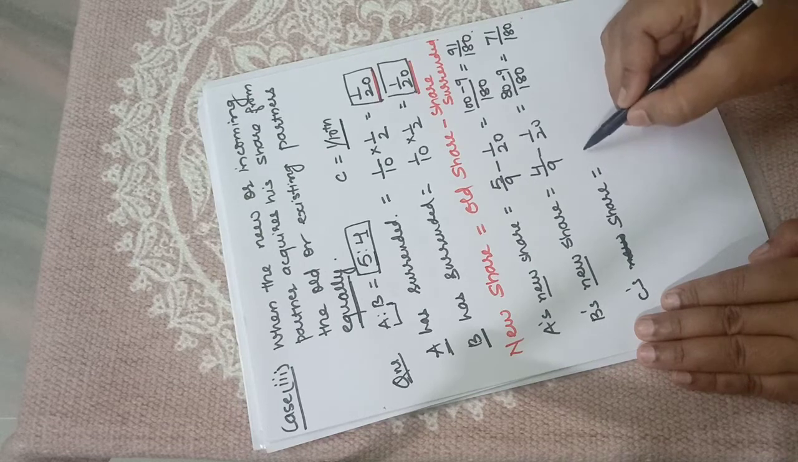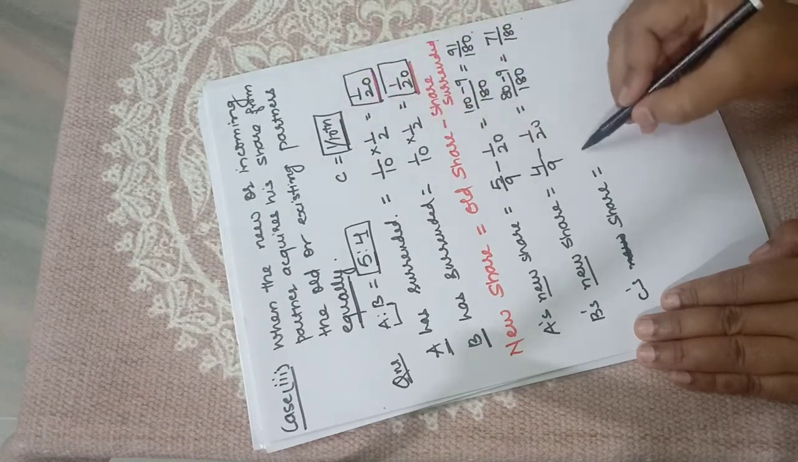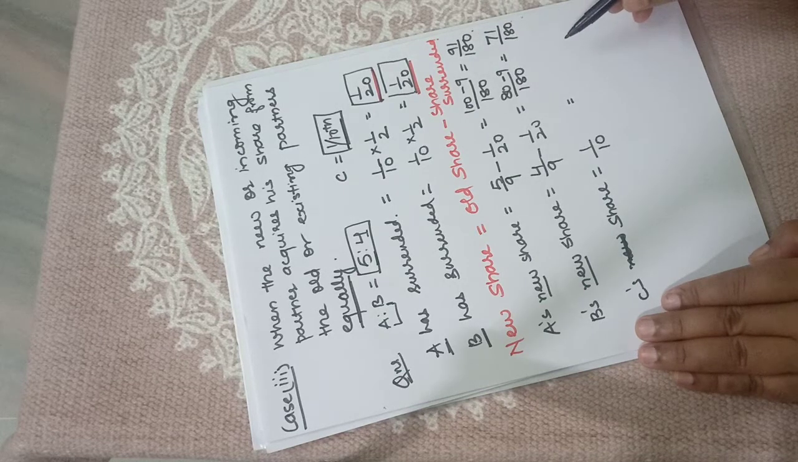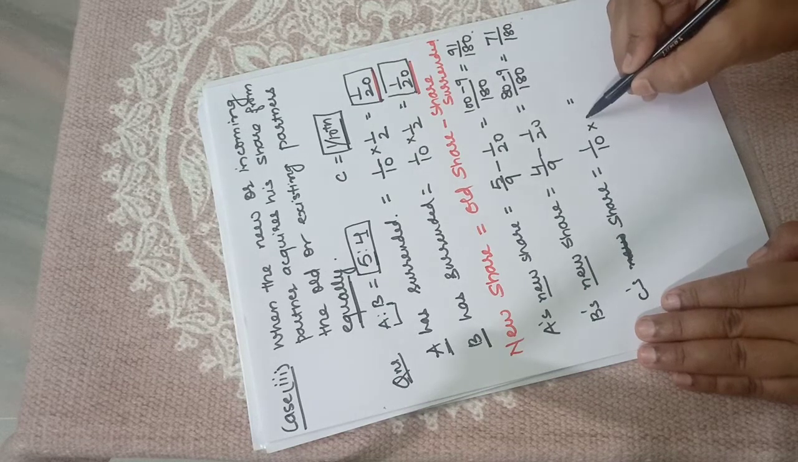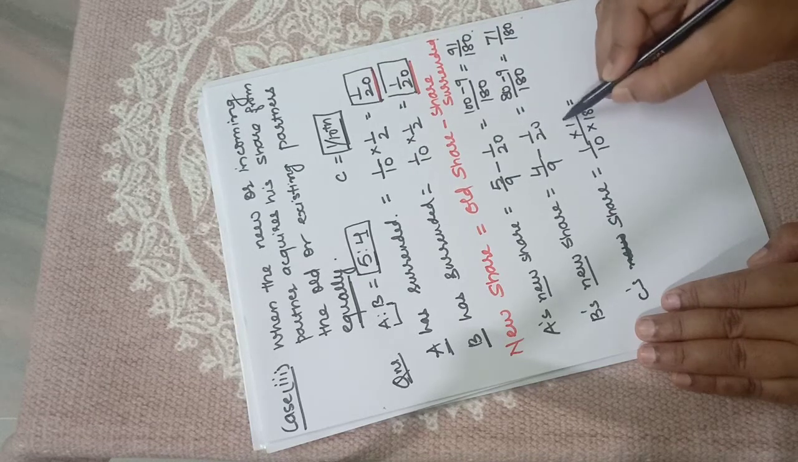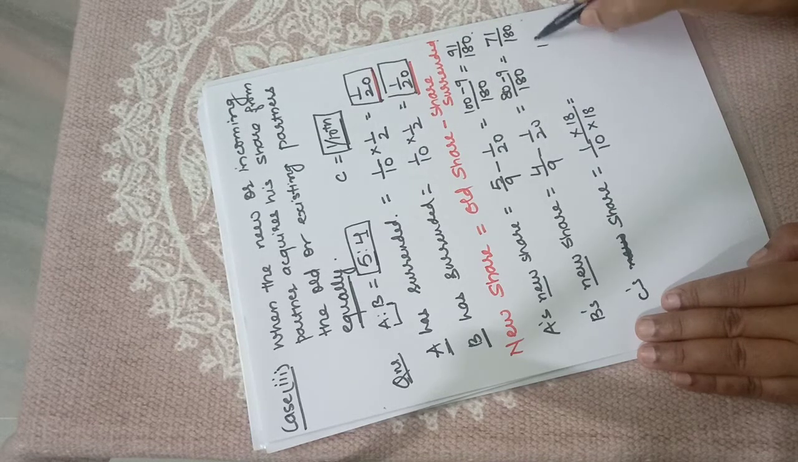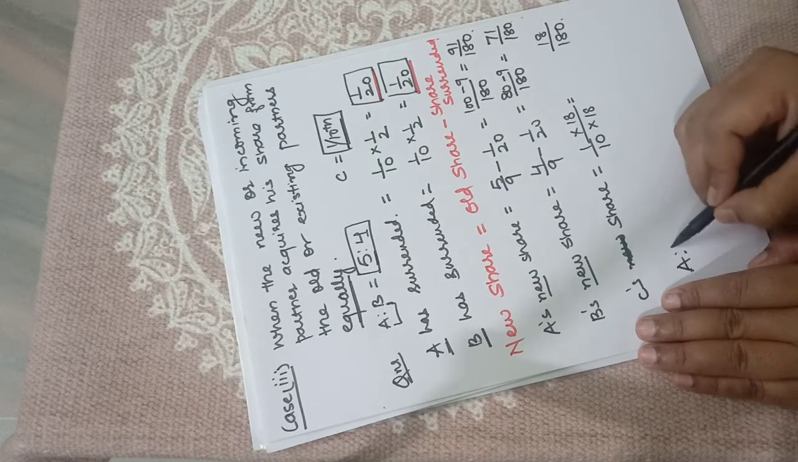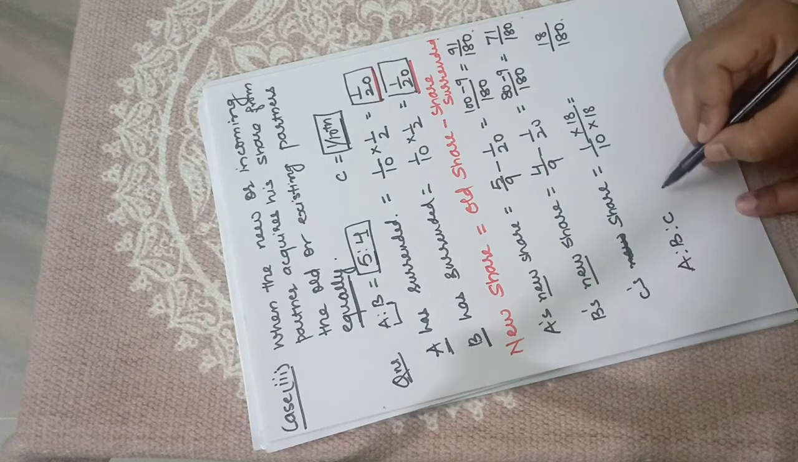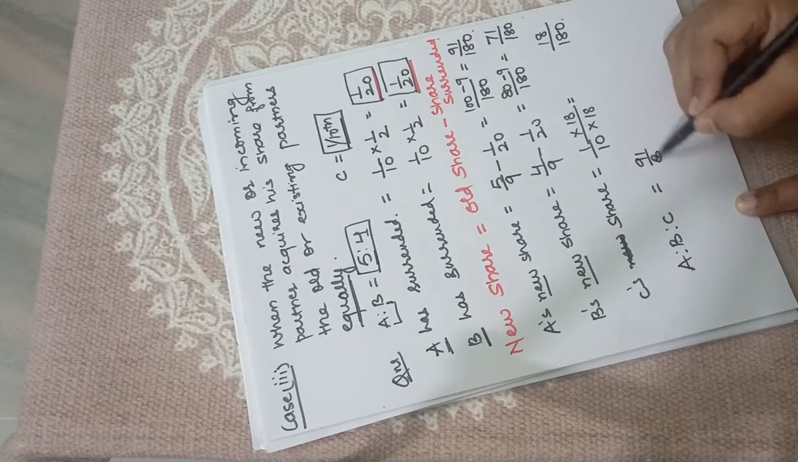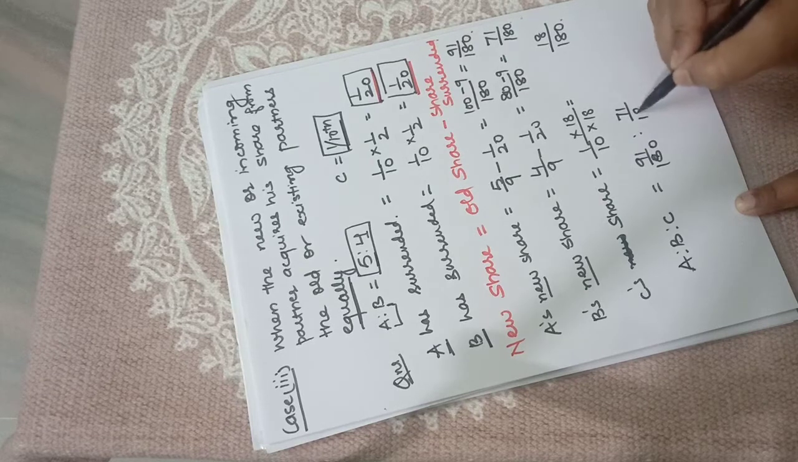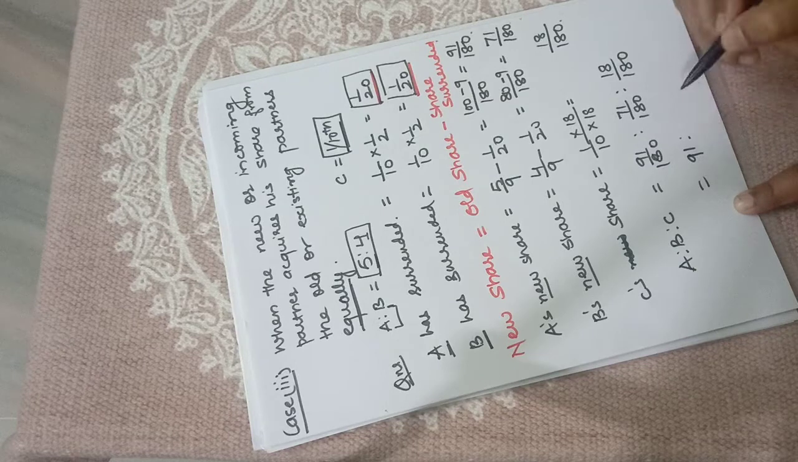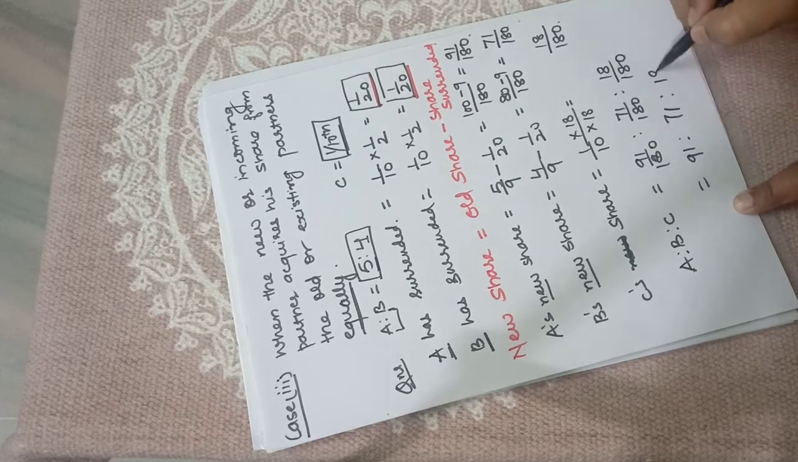Okay, so C's new share, he is the new one, so we need not write new. C's share was 1/10. To equalize it to the denominator of the existing partners, multiply into 18, so you will get here 18/180, right? So the new profit sharing will become like this: A's to B's to C is equal to 91/180, 71/180 and 18/180. So the new ratio will be 91, 71 and 18.